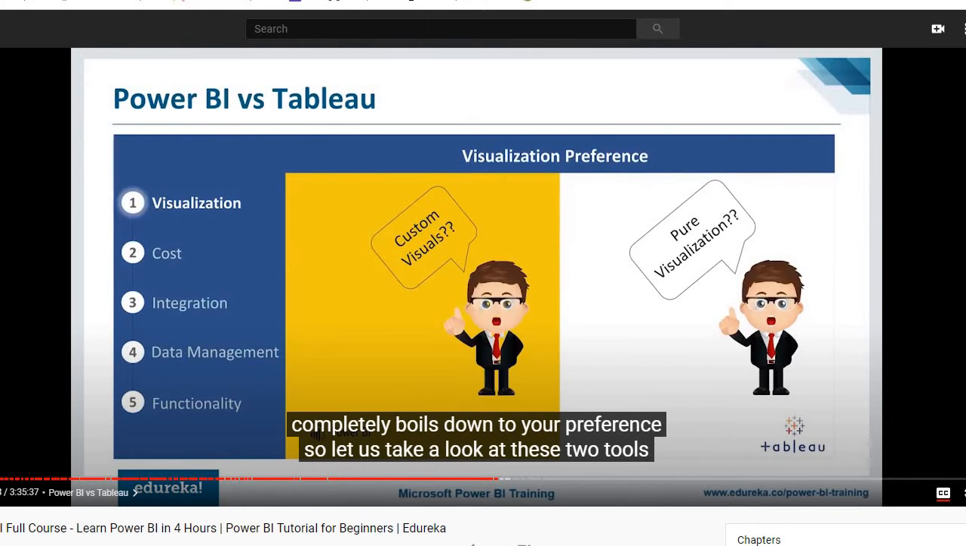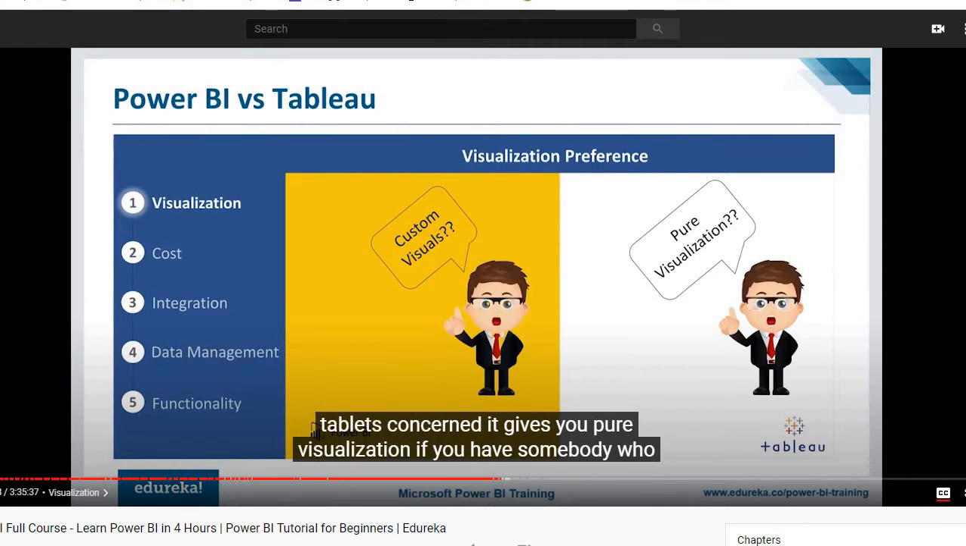Visualization. Well, it completely boils down to your preference. So let us take a look at these two tools one by one. First, we have Power BI. Now, if you're looking for something called custom visuals, then Power BI is a clear winner. Why? Because it has opened up its SDK for visualization and that has given you more custom visuals. Plus, it has great drag and drop features. It has good data import capabilities. That is why if you're looking for custom visuals, any day, Power BI is a winner here.